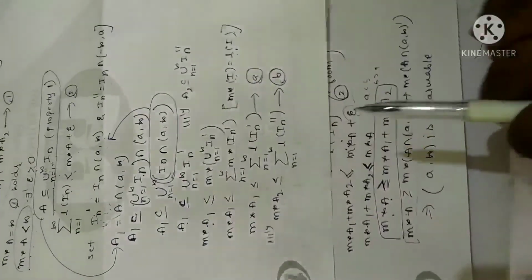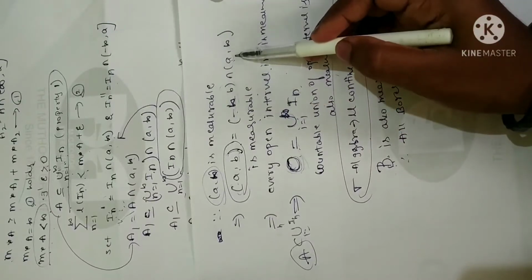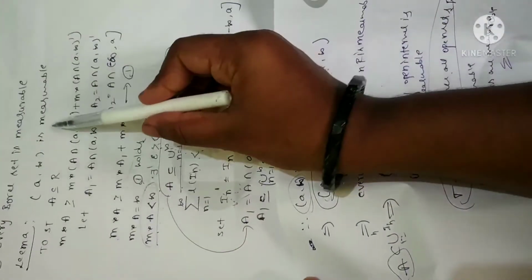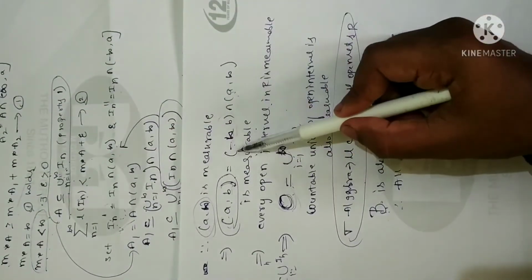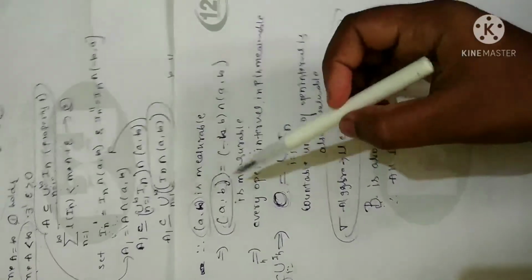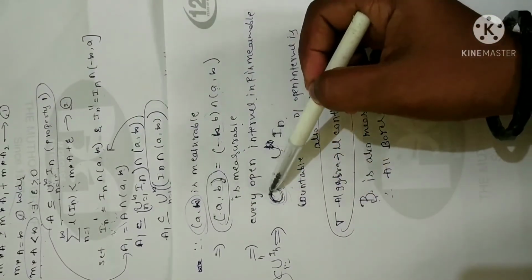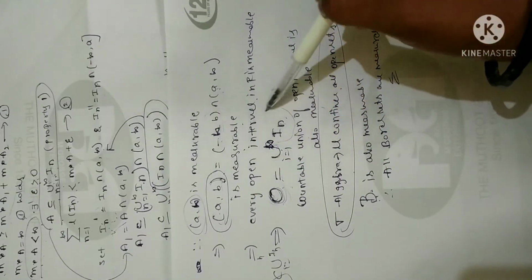Now using this lemma, I can write an open set as an intersection of these open intervals. Fine. Since I have proved A infinity is measurable from the above lemma, in the same way I can prove this is also measurable. So their intersection will also be measurable. The meaning is all the open sets are measurable. Further, all the open sets are expressed as a countable union of all the open intervals.